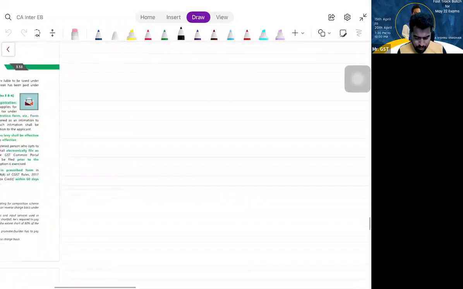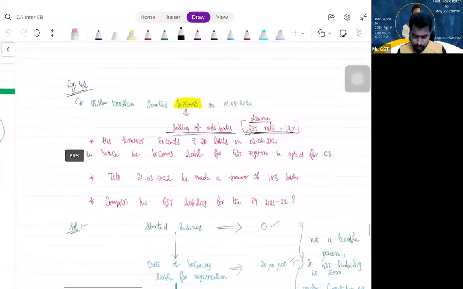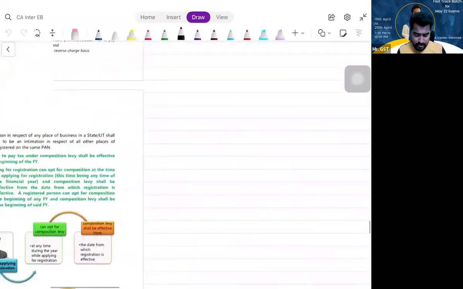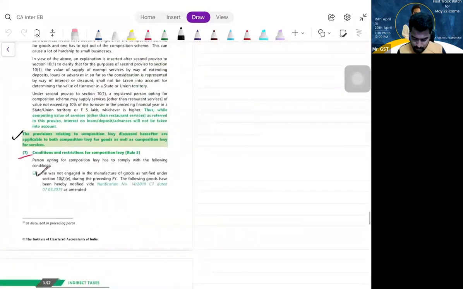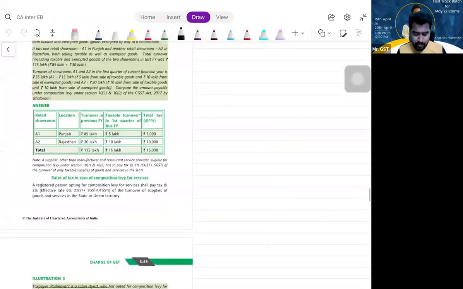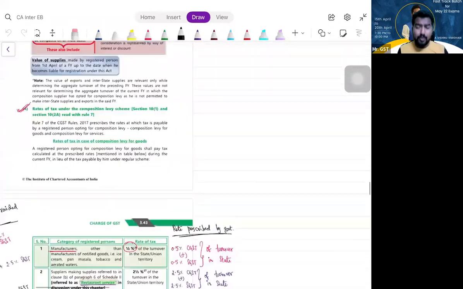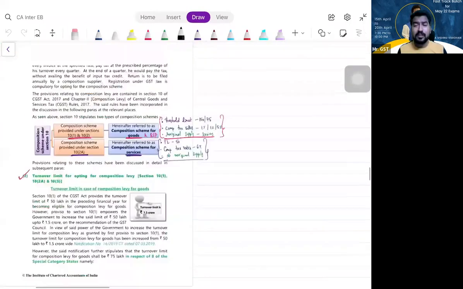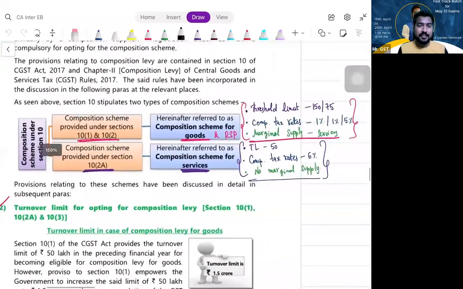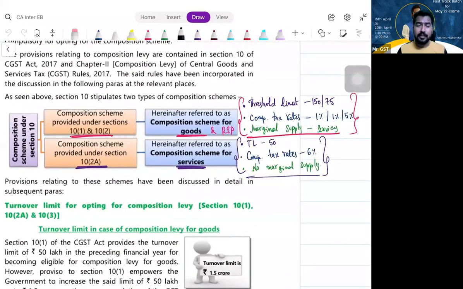Now tell me, whether service providers are eligible for composition scheme. Obviously, no, as per section 10, subsection 1. Only restaurant service providers are eligible. So there was a discrimination between people dealing with goods and services. The government came up with an amendment later on and inserted a subsection called subsection 2A, where they started providing this composition scheme benefit even for service providers. Is that clear?